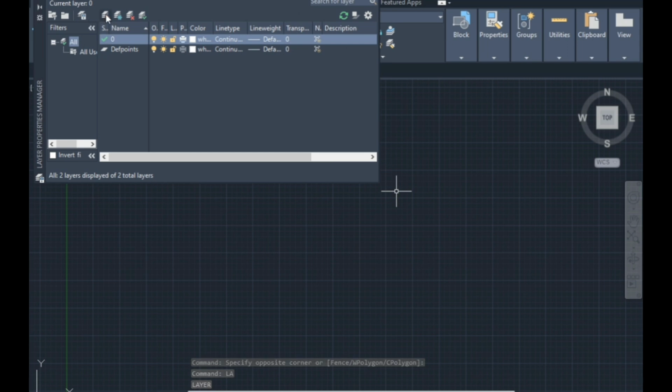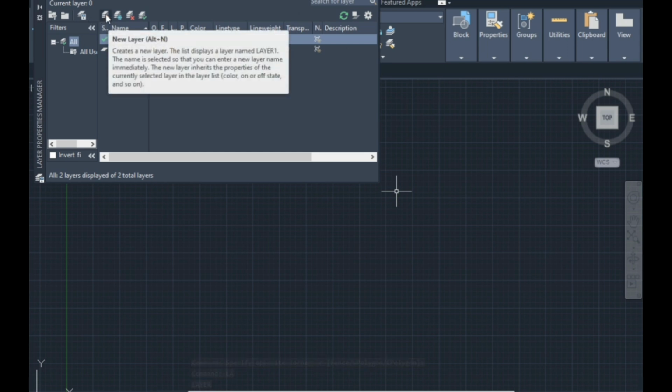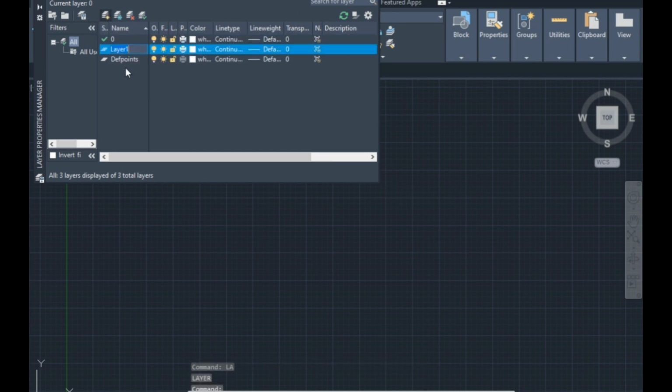Now this is your new layer, so click it. You can rename it, like REC. Just give it cold water.